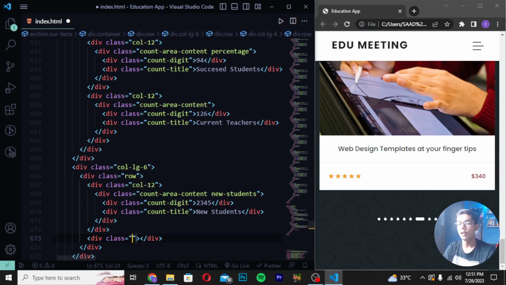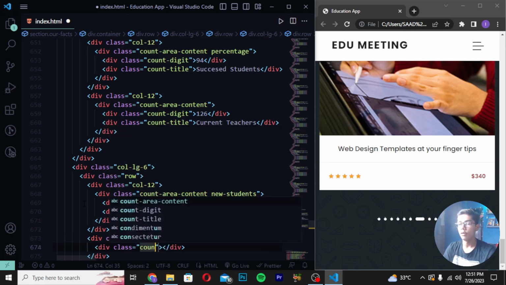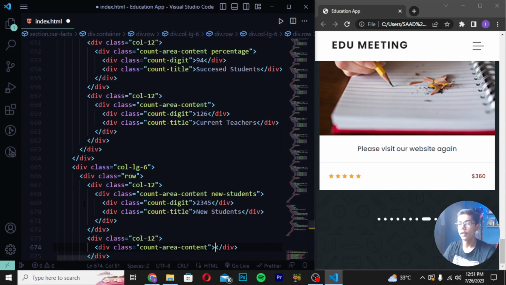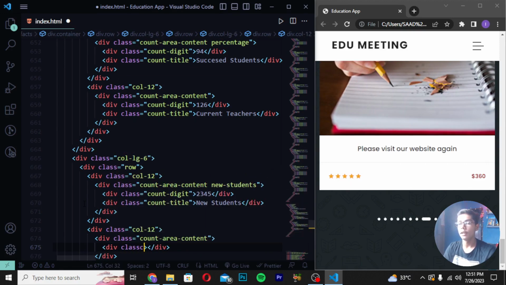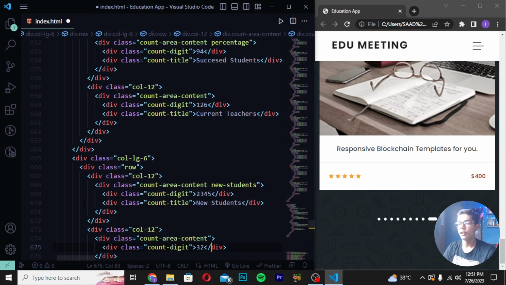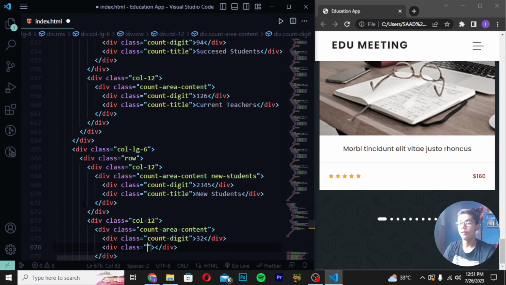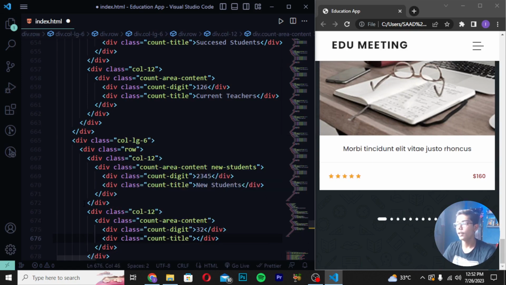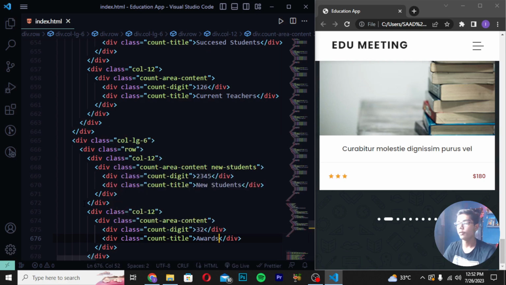Then you have to create here div class col-12 and write here div class count-area and write here content. Then write here div class count-digit. So here I will be now writing like digit. Then write here 32. And then you have to write here div class and write count-title like this, and in which I will be now writing here awards. Then you have to save it.